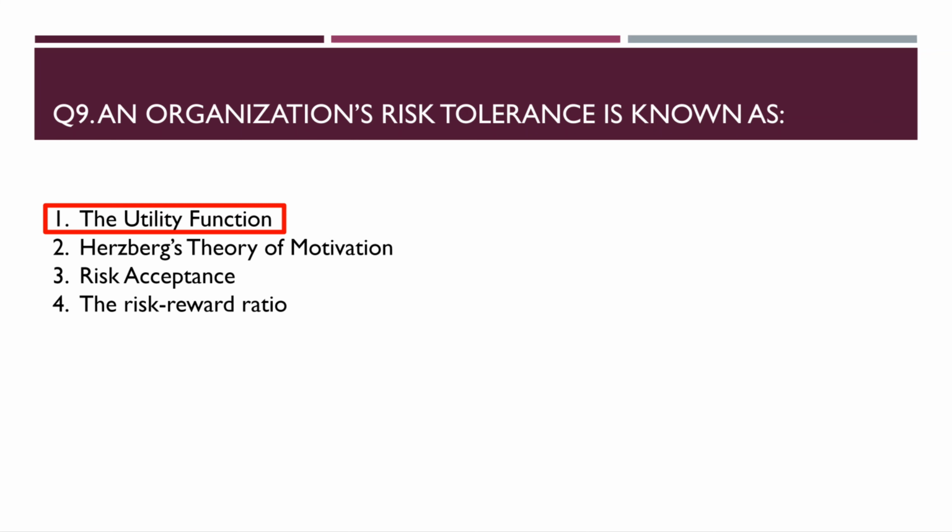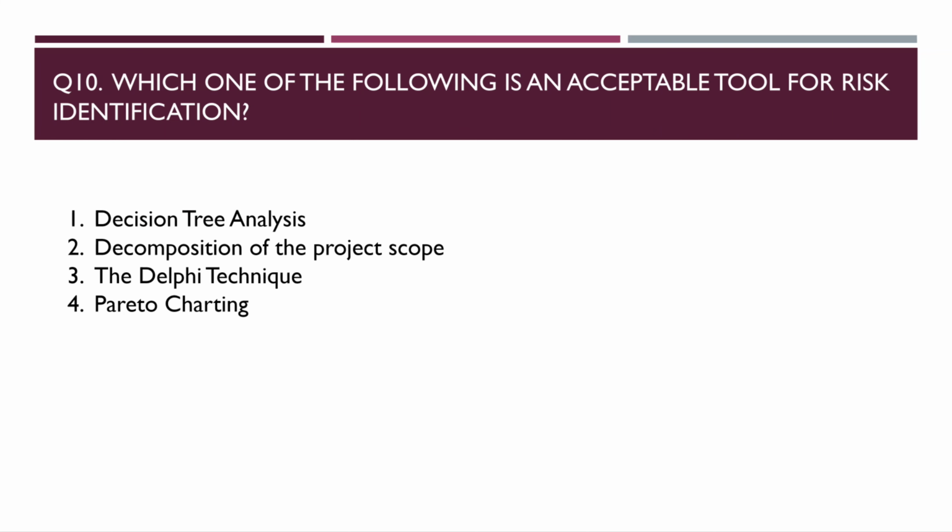Now let's move to question number 10. Which one of the following is an acceptable tool for risk identification? Again, in order to solve this question, you must know about all these 4 options. So what is decision tree analysis? Decision tree analysis is appropriate for calculating the expected monetary value of a decision, but not risk identification.